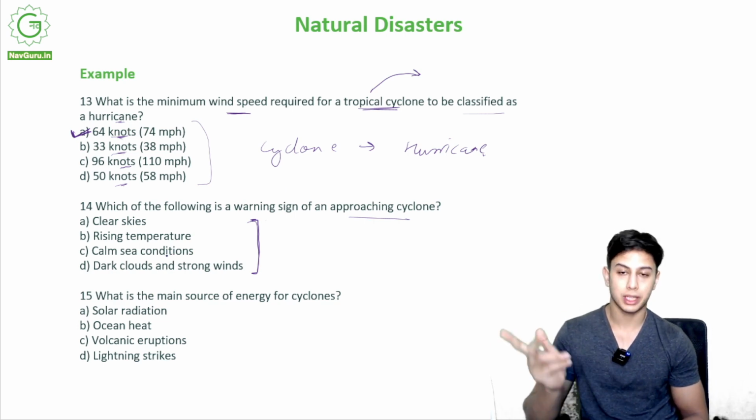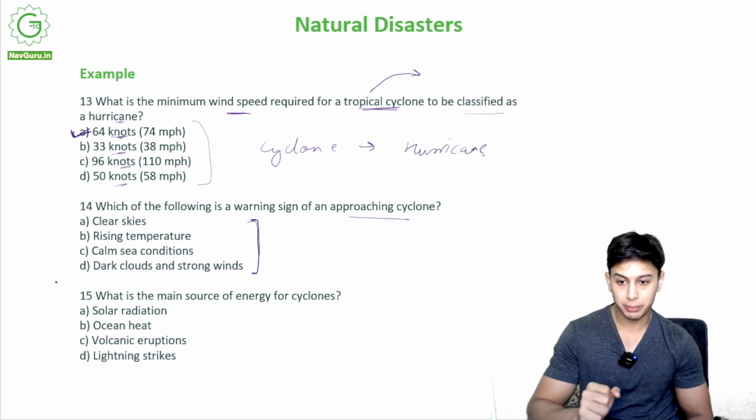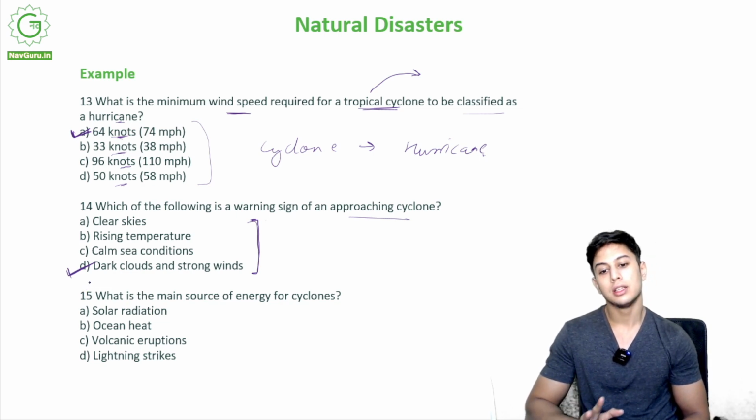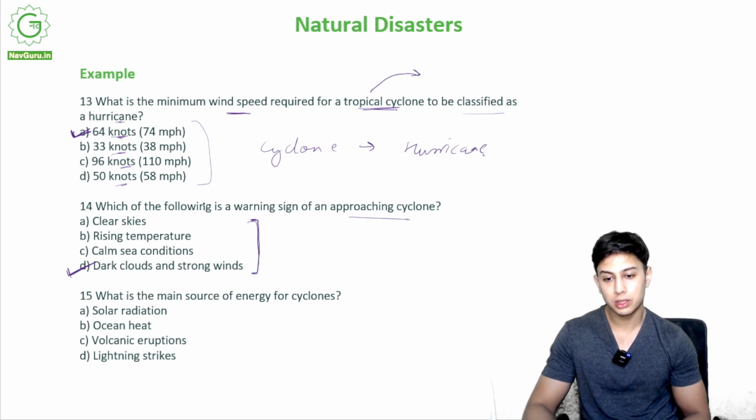Cyclones have storms, cyclones have clouds, cyclones have rainfall. Out of these, what would be happening? It is dark clouds and strong winds. Dark clouds means they have a lot of water content, and strong winds means a cyclone is approaching, most probably, because these are a warning sign.